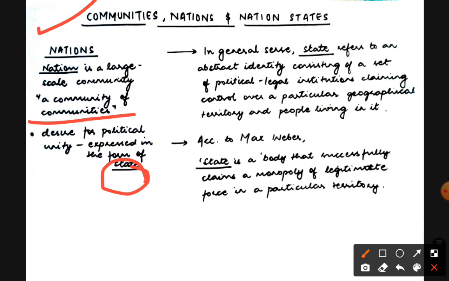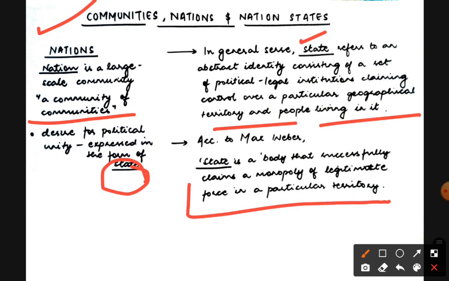nation, and a state. Now, in general sense, state refers to an abstract entity consisting of a set of political, legal institutions claiming control over a particular geographical territory and people living in it. According to Max Weber, state is a body that successfully claims a monopoly of legitimate force in a particular territory.